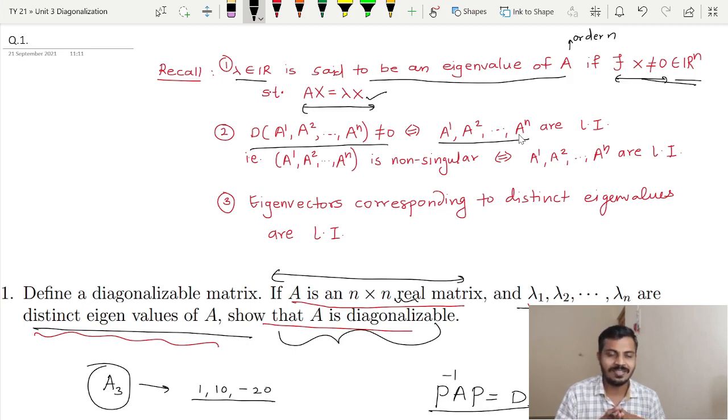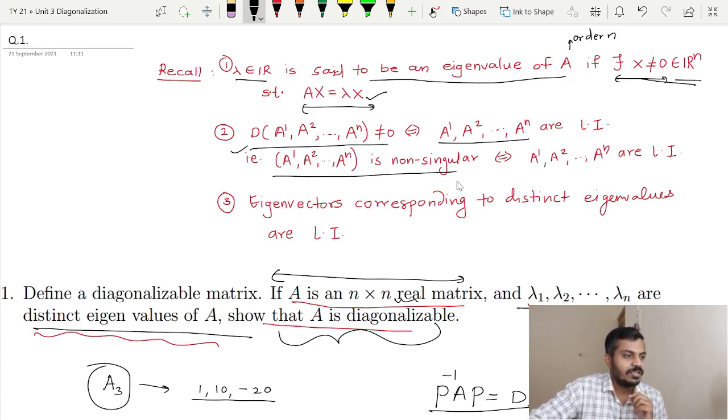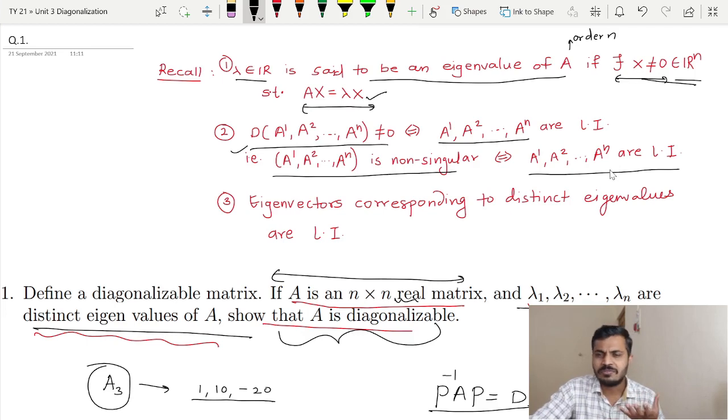I think we have seen this result last year. In fact, we have proved it. This result can be stated the other way round. A matrix is non-singular if and only if the columns of A are linearly independent. Not only columns, this result is also true for rows.